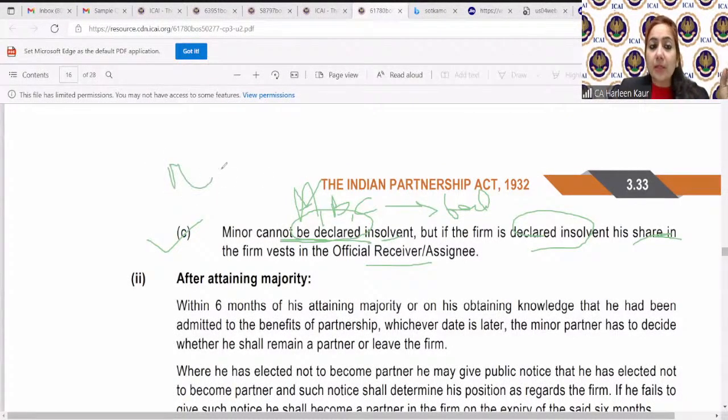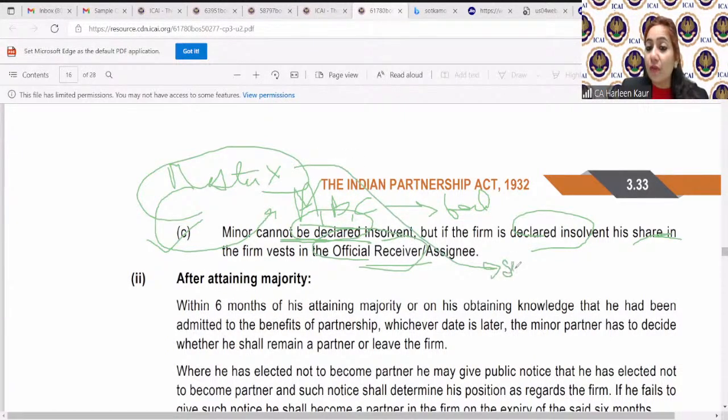Now, there was a partner, Master X, in their firm. Do you think this Master X also becomes insolvent? Law says no. In fact, this Master X will now become the creditor of the firm. He can still stand with the creditors standing in front of the official receiver, and he will also say that, please give me my share of profits. Minor never become personally liable. In fact, even in the case of insolvency, minor cannot be held liable to pay off the creditors. Law says minor step into the shoes of the creditors and he will stand in front of the official receiver.